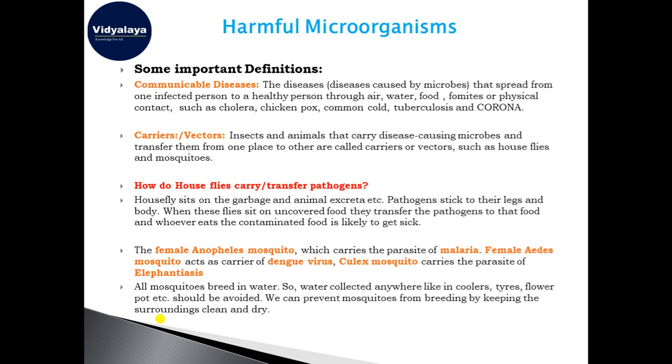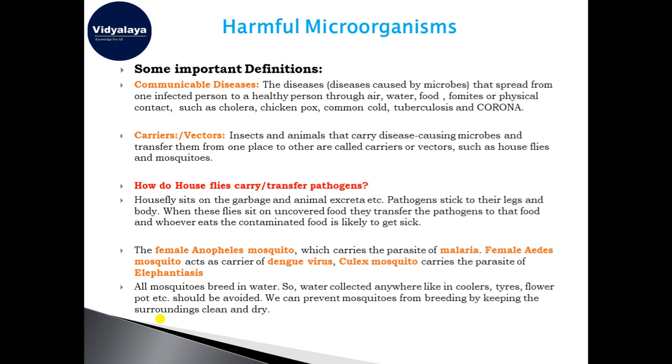Now we have discussed the usefulness of microorganisms. Here are some of the harmful organisms which are also present nearby us, and they cause some diseases.